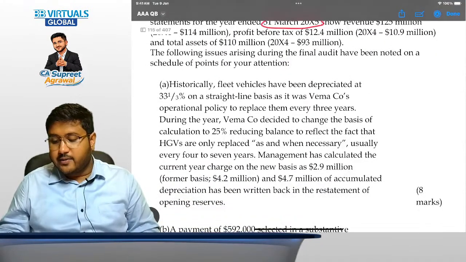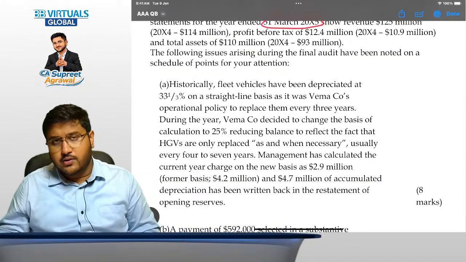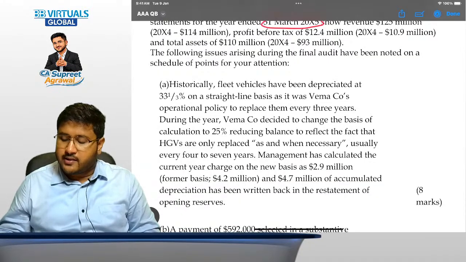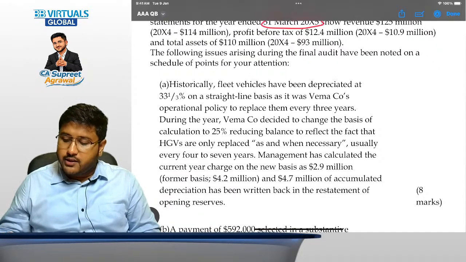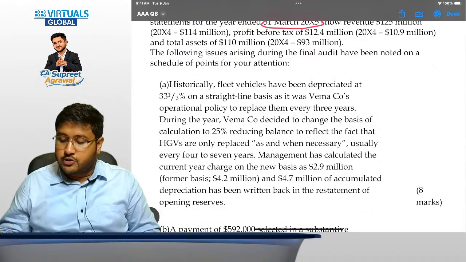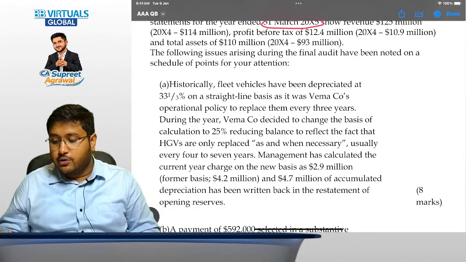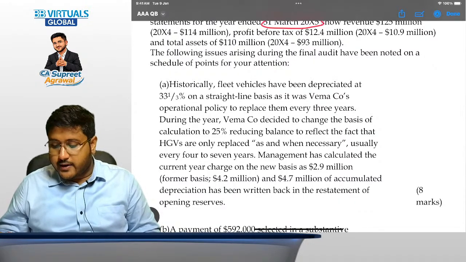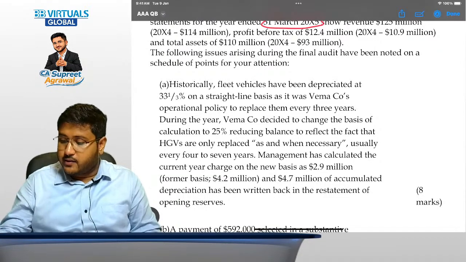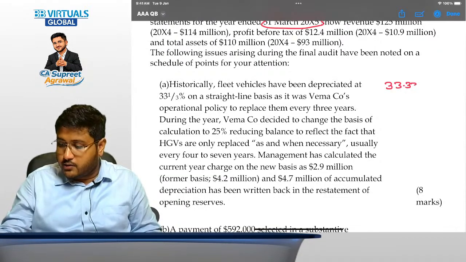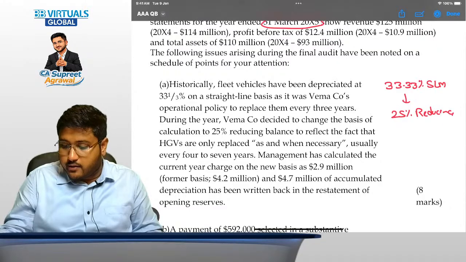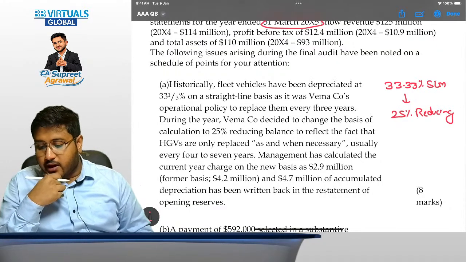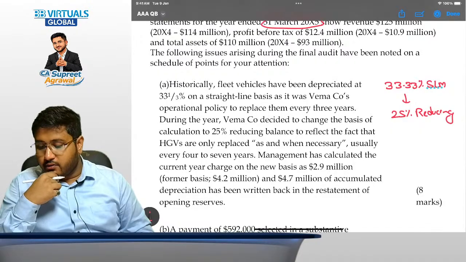Historically, fleet vehicles have been depreciated at 33.33% on a straight line basis, as it was Vema company's operational policy to replace them every 3 years. Looks fine. During the year, Vema company decided to change the basis of calculation to 25%, reducing balance to reflect the fact that HGVs are only replaced as and when necessary. So 33.33% SLM to 25% reducing. This is the change in accounting estimate, right? Now, HGVs are only replaced as and when necessary, usually every 4 to 7 years.